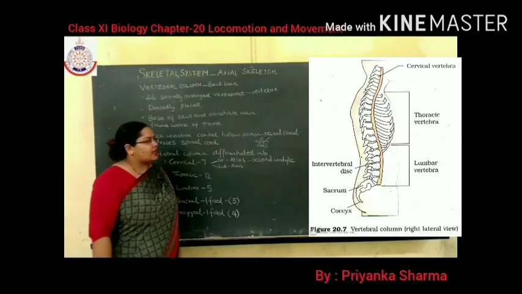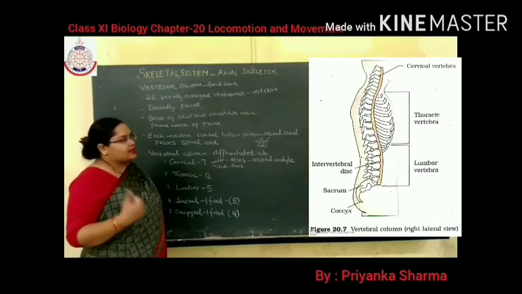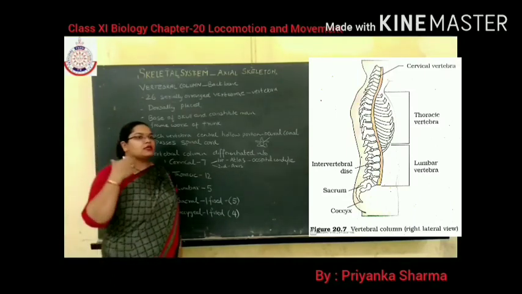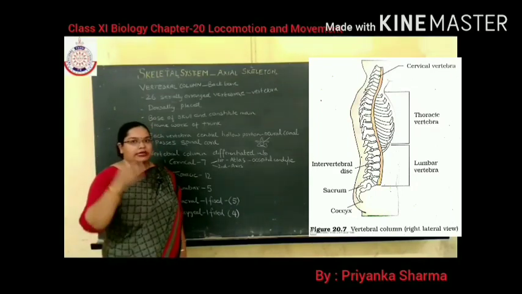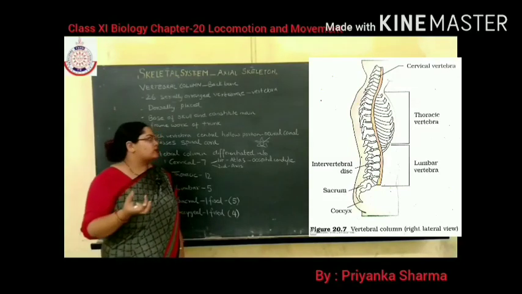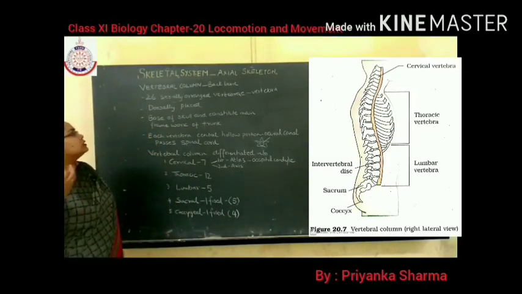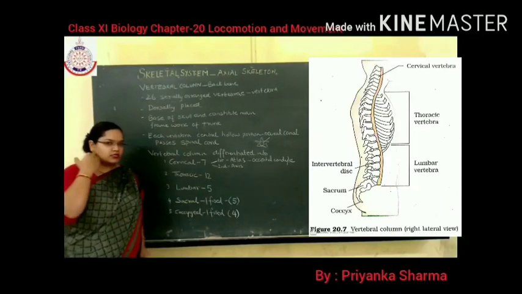You can see in the diagram the vertebral column is made up of 26 serially arranged vertebrae. It means the vertebral column is not a continuous structure. It is made up of small pieces known as vertebrae. Now this vertebral column forms the base of the skull, because this is your skull.